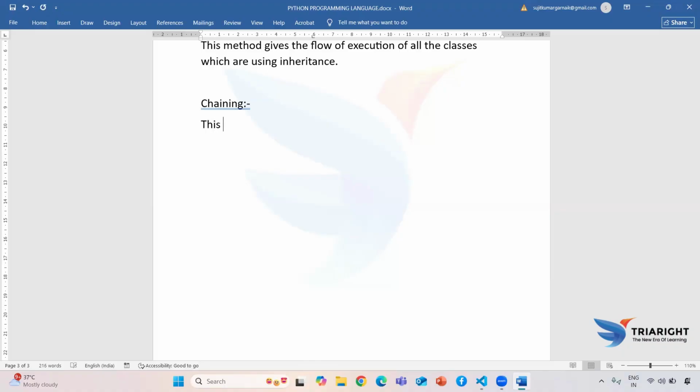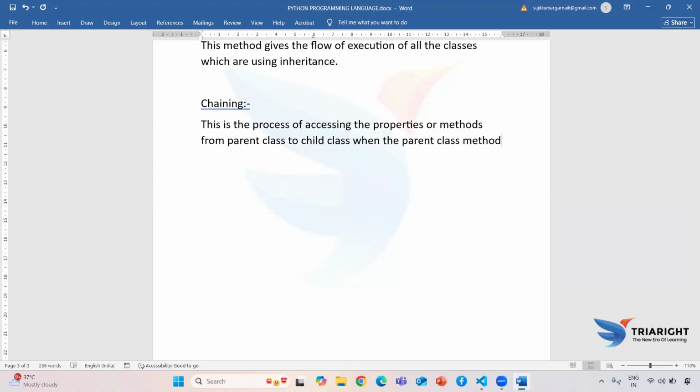So what is chaining? This is the process of accessing the properties or methods from parent class to child class when parent class method or functionality is overridden. Why can we say overridden?